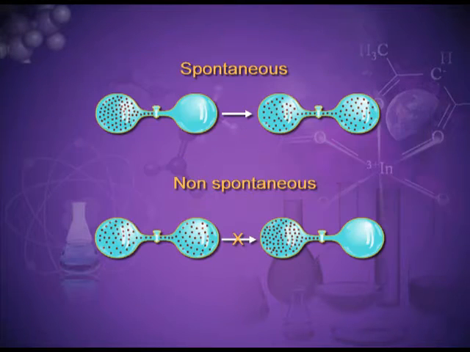In the figure we can see that there is a gas in one chamber and there is a partition, and the other chamber is evacuated. When we remove the partition, the gas diffuses from one chamber to the other automatically, very naturally and by itself. But the reverse process does not take place on its own.